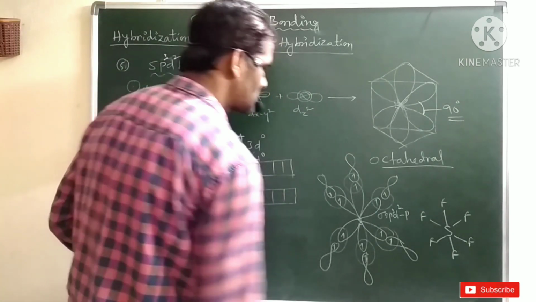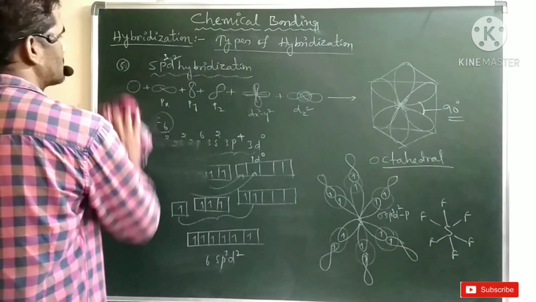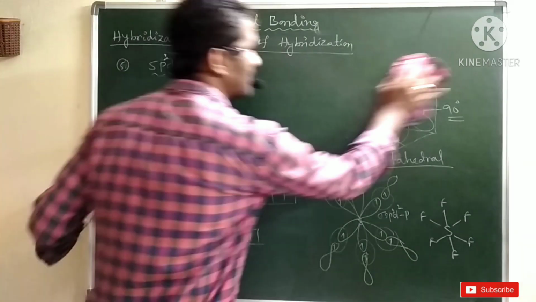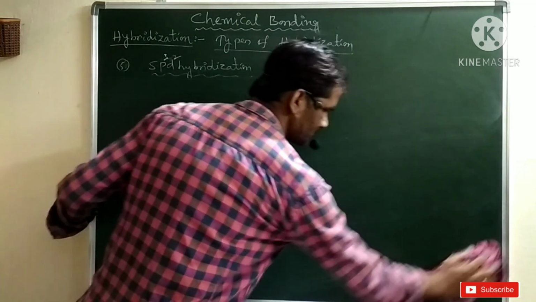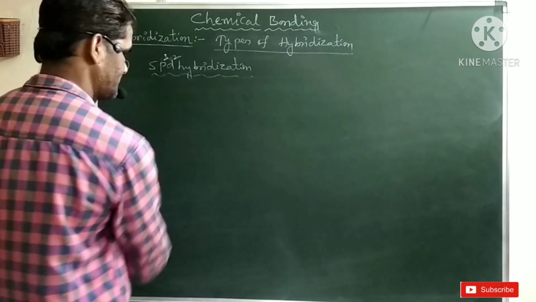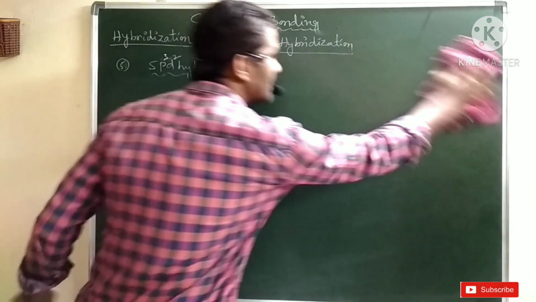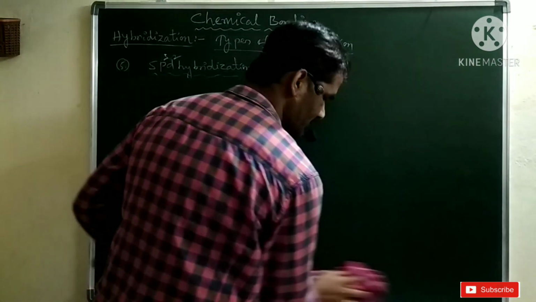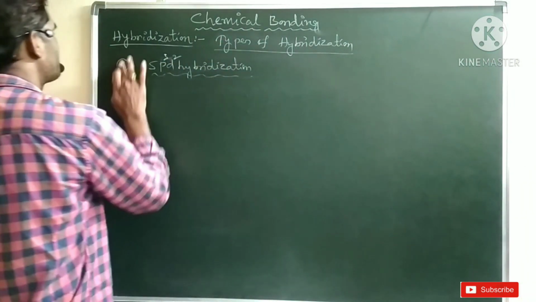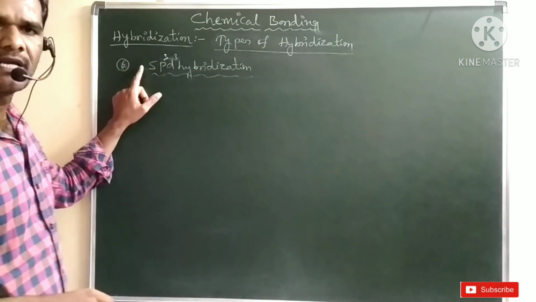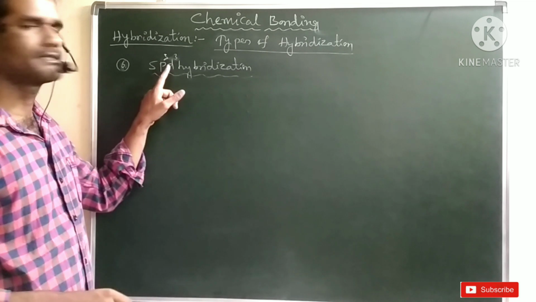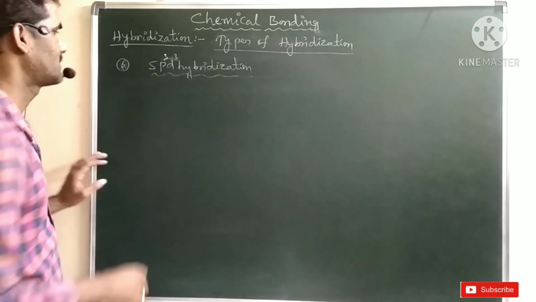And here one more, the last type of hybridization, that is sp3d3 hybridization. In the case of sp3d3 hybridization, again one s orbital, 3 p orbitals and 3 d orbitals intermix with each other.